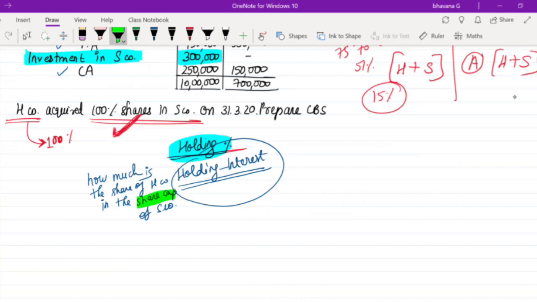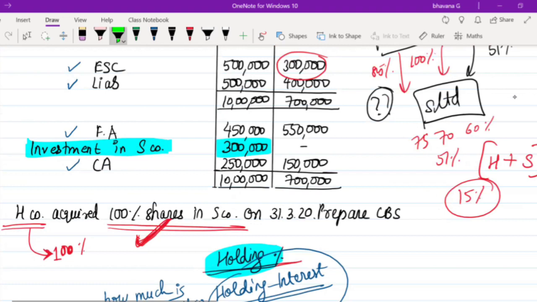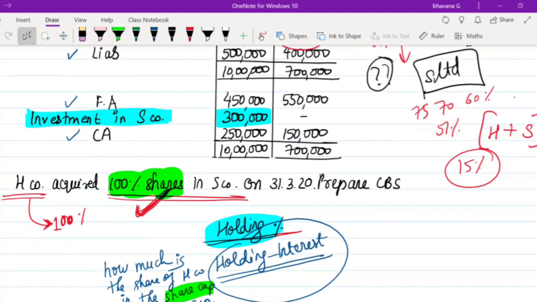Here they have told you that you have acquired 100% of shares in S Limited. That means the holding interest, or the holding percentage, will be 100%. So the holding company has acquired 100%. It has 100% holding interest.